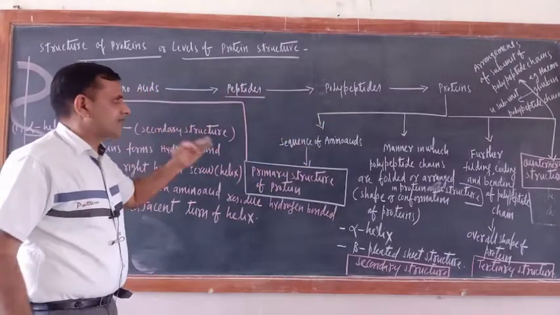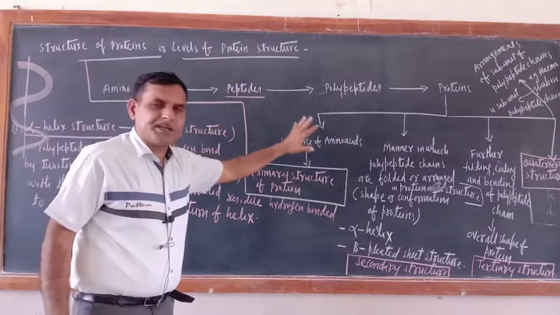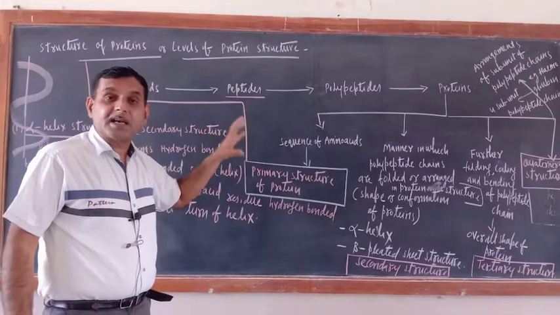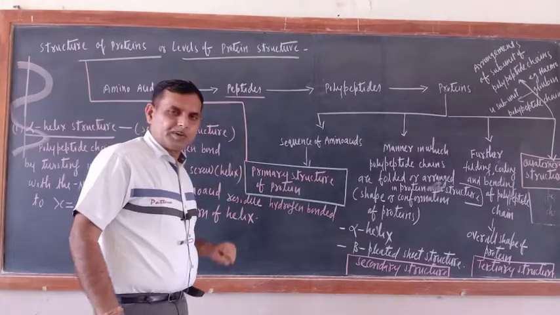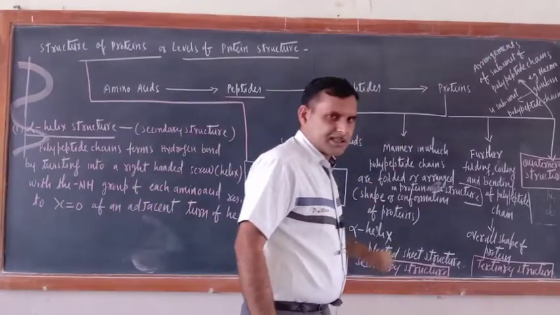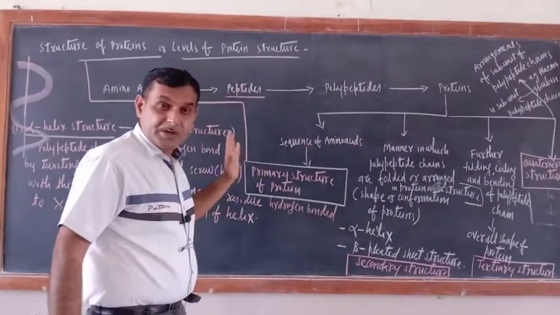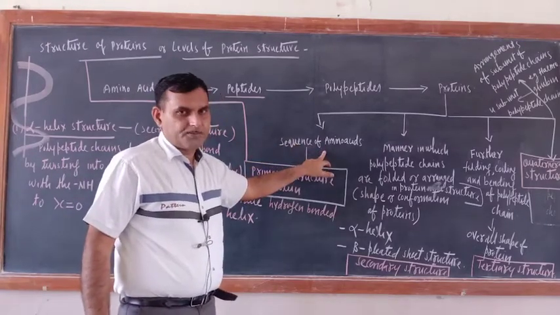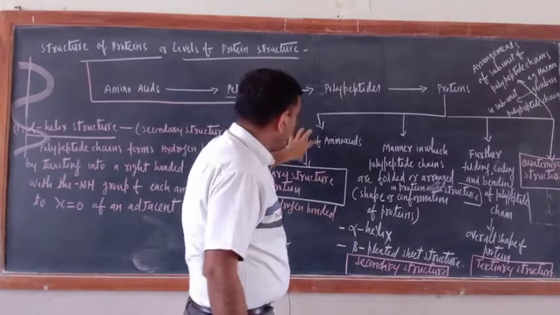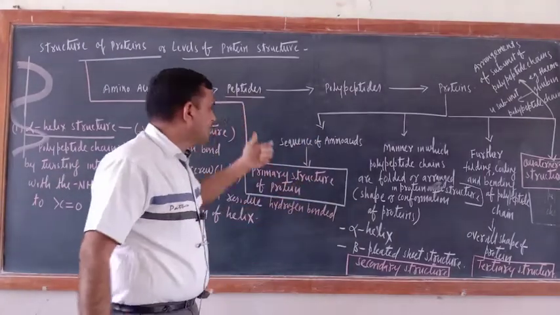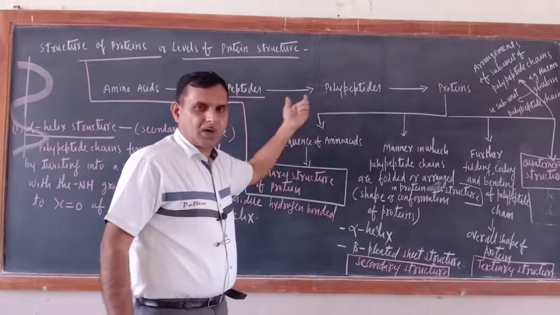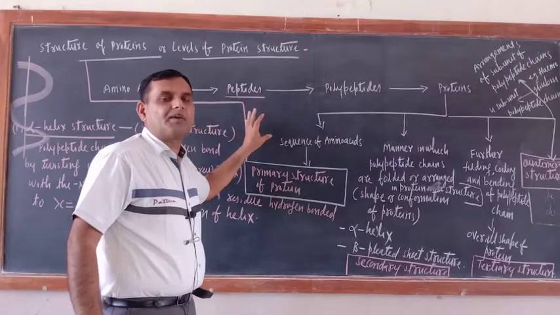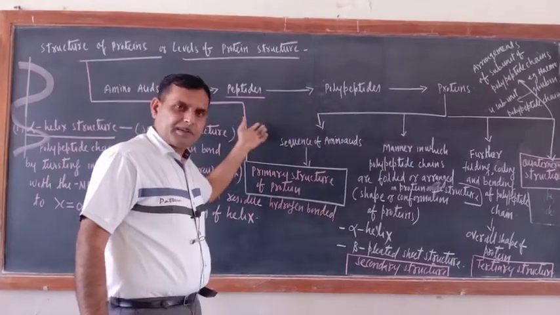Now just see, so many things are there in the structure of protein. How many things would be there in the structure of protein? Since amino acids are the building blocks, the sequence of amino acids would be there. And when amino acids are there, definitely peptides and polypeptides would also be there. There is no distinction between peptide and polypeptide except the number of amino acids. Actually polypeptides are peptides only.